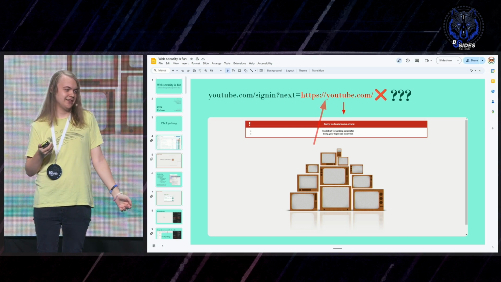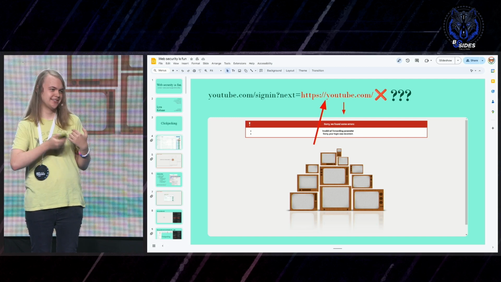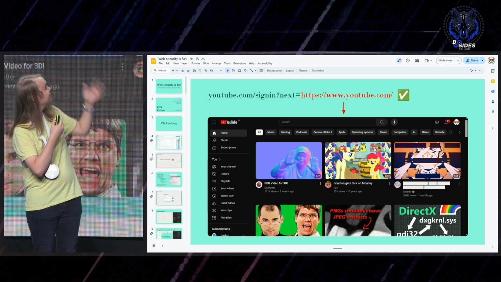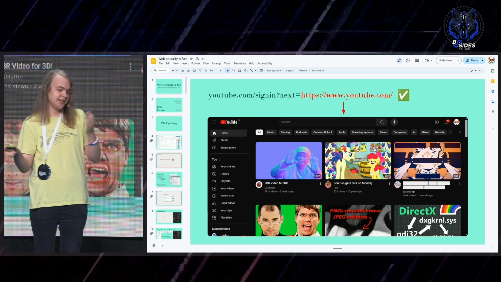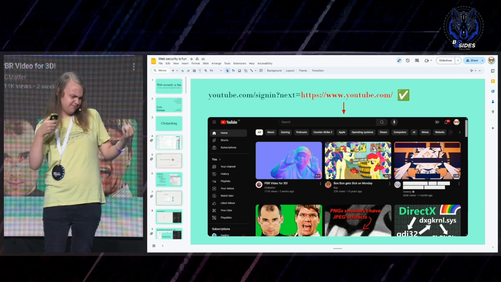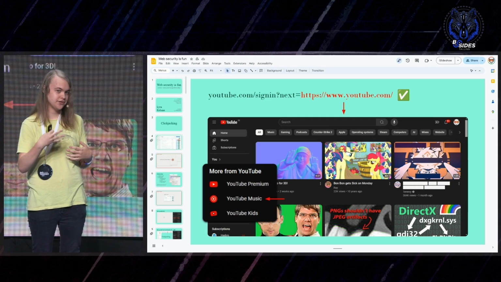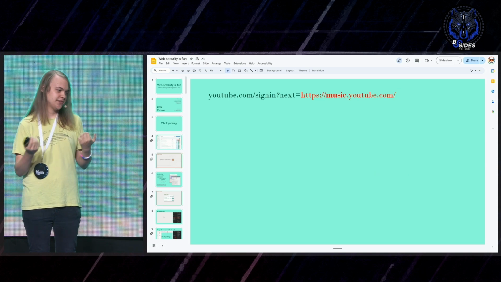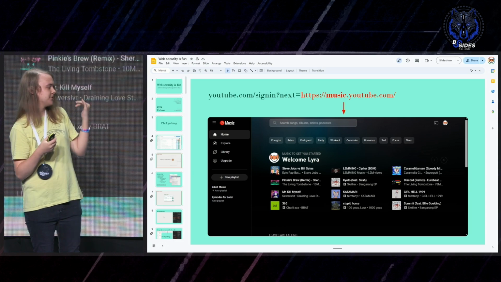And then I realized that I had forgotten something here, which is the subdomain. After I added the subdomain back, it worked again. But that got me wondering, why would you have this entire long URL there instead of just a slash something? I thought about it, and then I realized that YouTube actually has some other services too on other subdomains. For example, YouTube Music. So of course, I tried YouTube Music, and it worked.